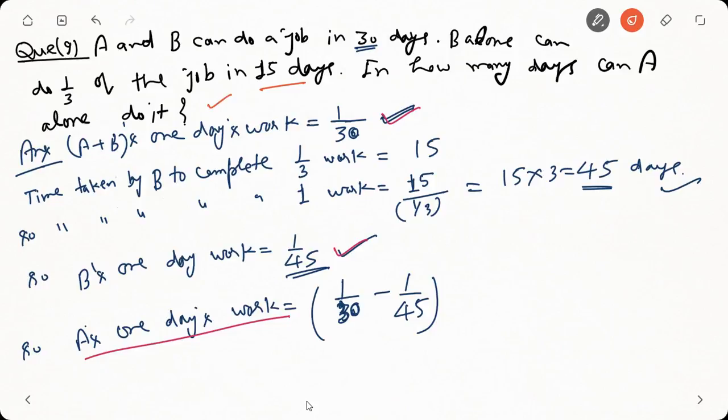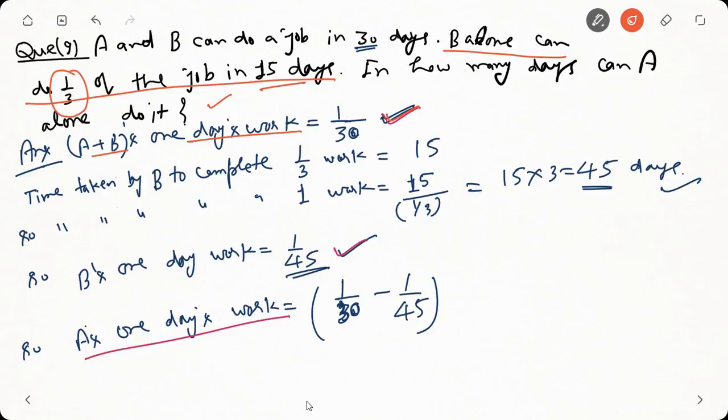So in the first line it is written A and B can do the complete job in 30 days. So A and B's 1 day work would be how much? 1/30, correct? In the second part it is a little tricky, that is B alone can do 1/3 of the job in 15 days. In the previous questions we have seen that it was always given that it can complete the whole task in this many days, right? But here it is saying that it can complete 1/3 of the work in 15 days.